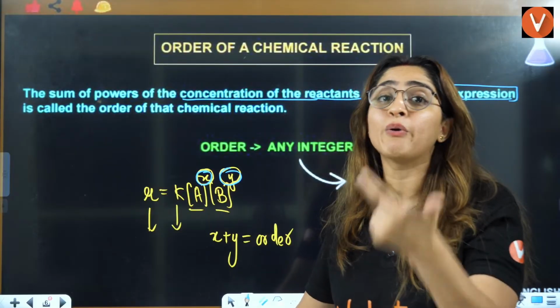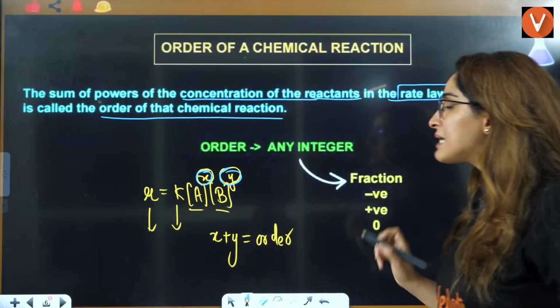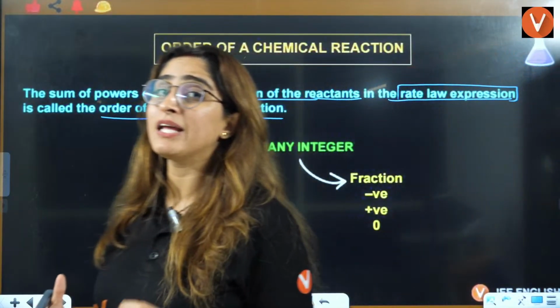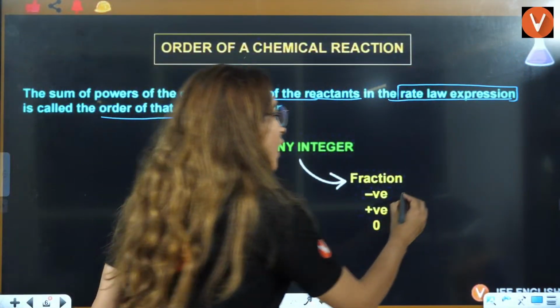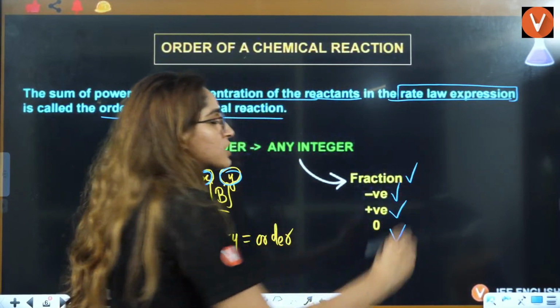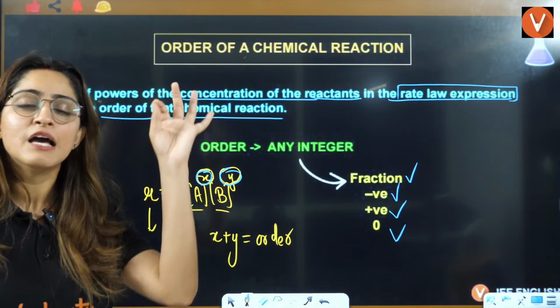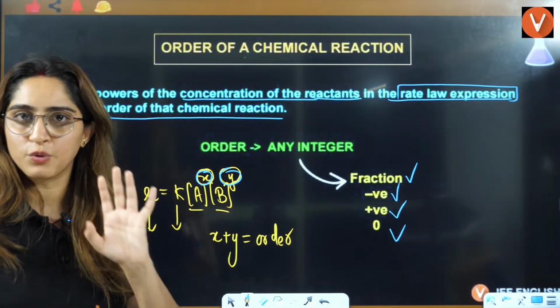When you add them, that defines the order of that chemical reaction. Now, ma'am, can order be a fraction? Yes. Order can be a fraction, negative, positive, or zero. Order can be anything.